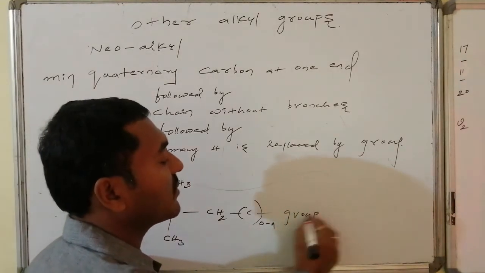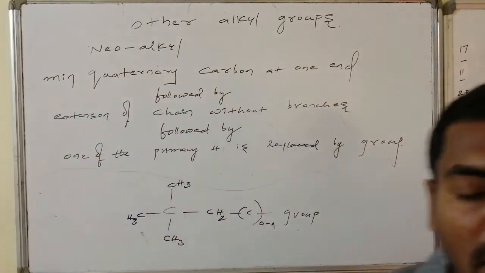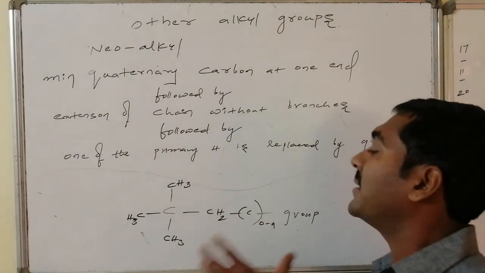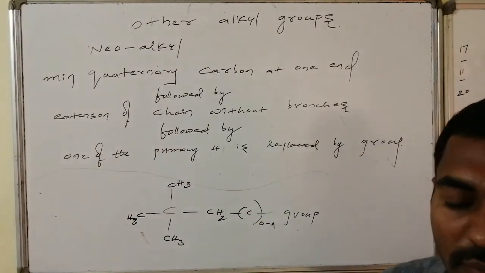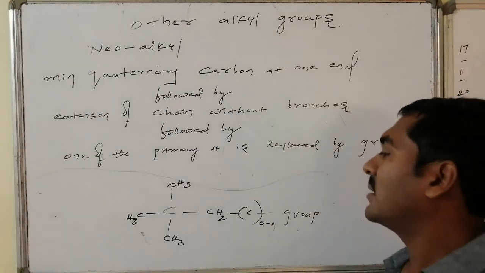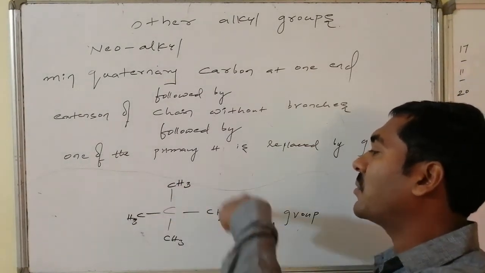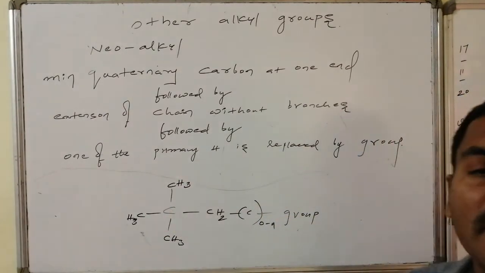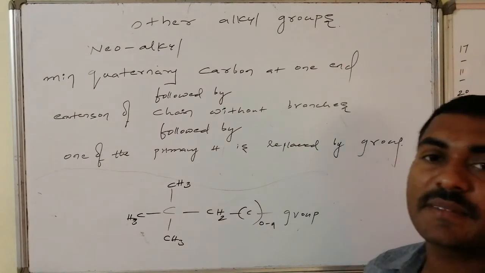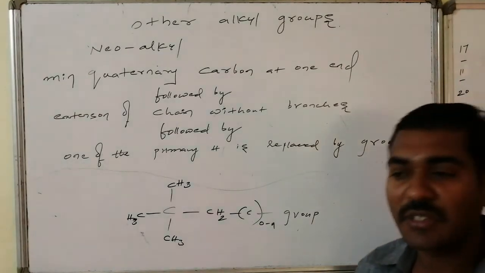Then such kinds of groups, such alkyl portions, incomplete parts of the carbon skeleton, are said to be neo-alkyl. So the minimum number of carbon atoms required to show neo-alkyl is this carbon followed by its 4 connectivities, which are compulsory. That is, 5 carbon atoms are necessary. Five or more carbon atoms generally show neo.